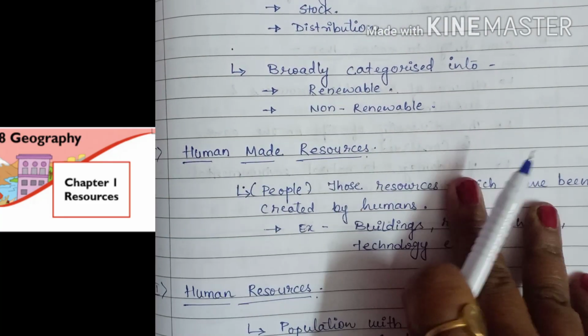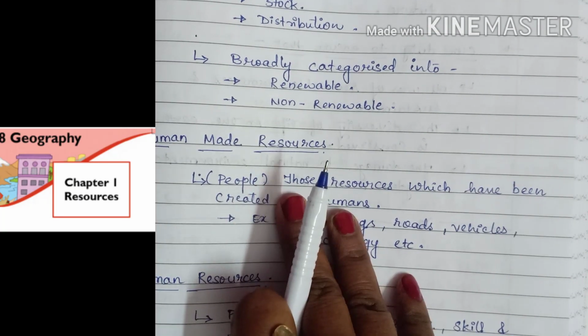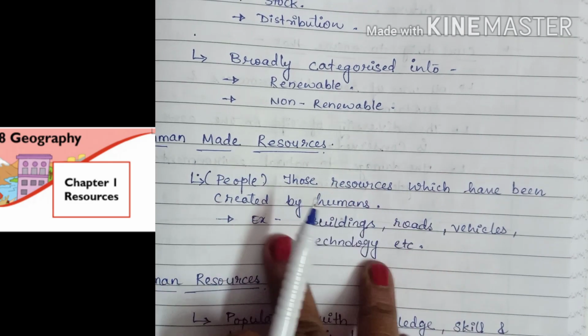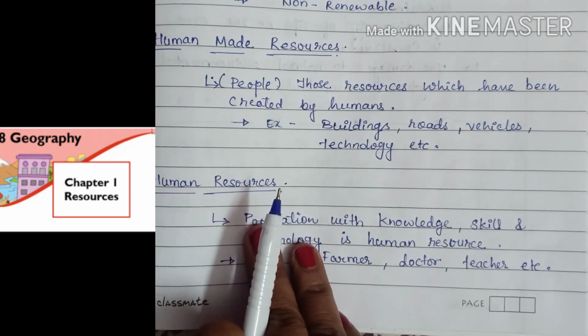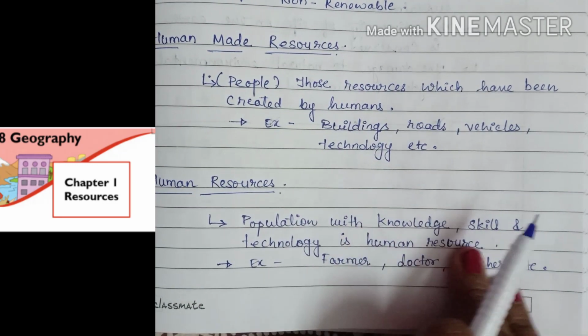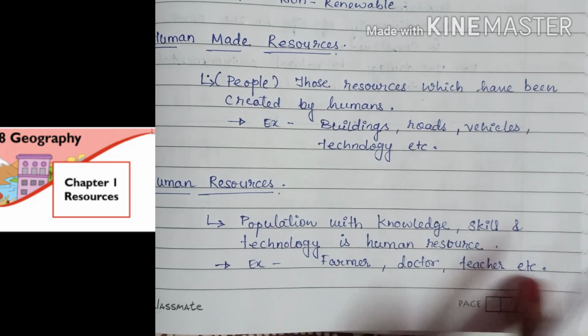Then human-made resources are those resources which have been created by humans. Example, buildings, roads, vehicles and technology. Human resources, population with knowledge, skill and technology. Example, farmers, doctors, teachers, etc.